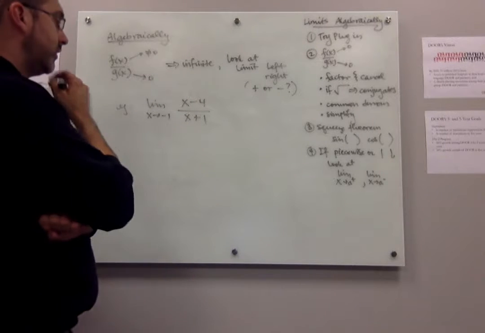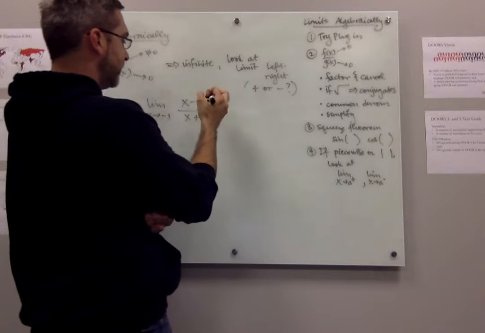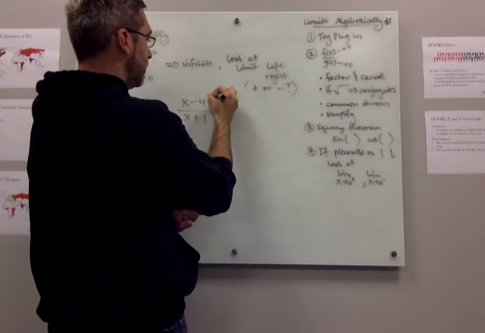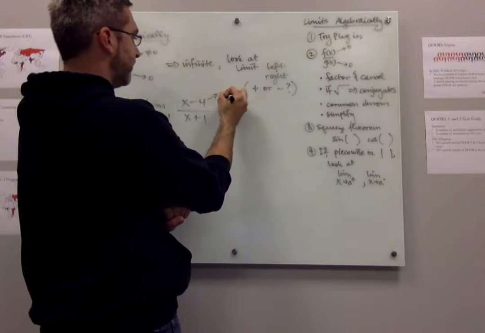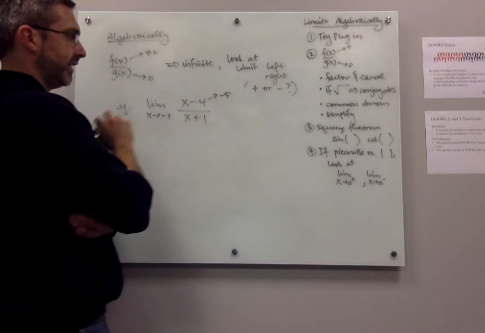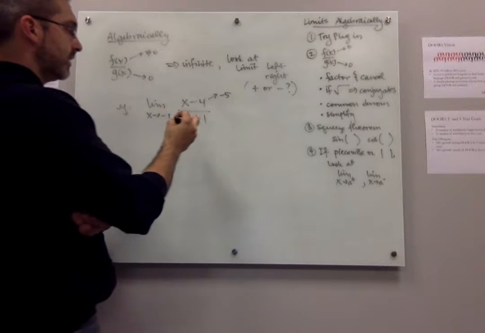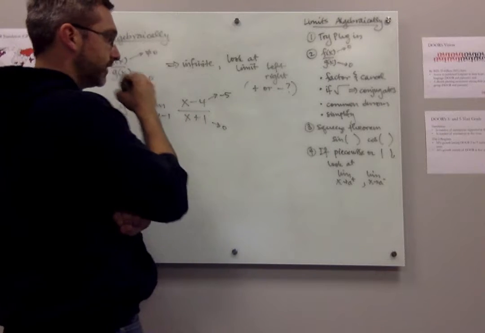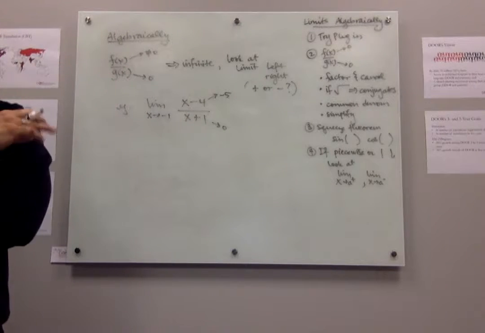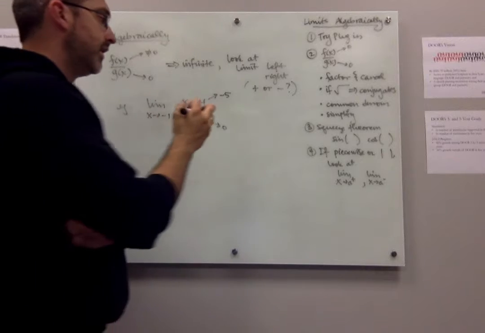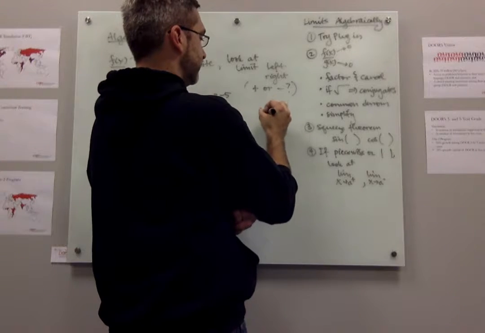So what we're going to do here is first we're going to try to plug in. When x goes to negative 1, the top goes to negative 5. Negative 1 minus 4 is negative 5. And the bottom goes to negative 1 plus 1, the bottom goes to 0. So immediately, just algebraically, I know this limit is going to be infinite.